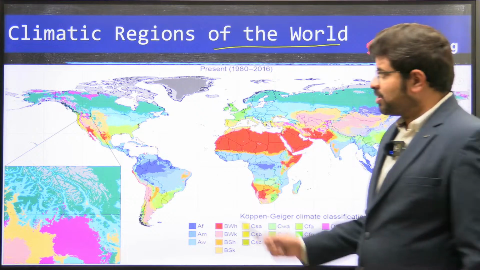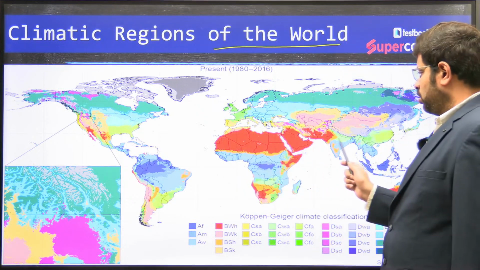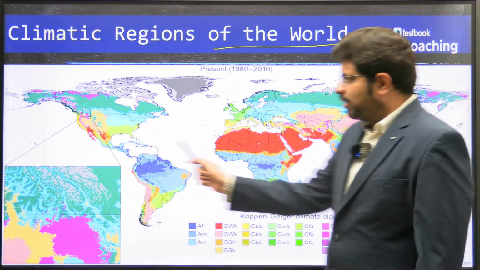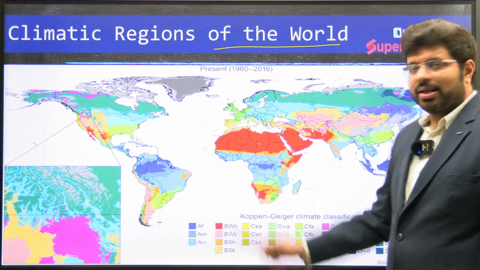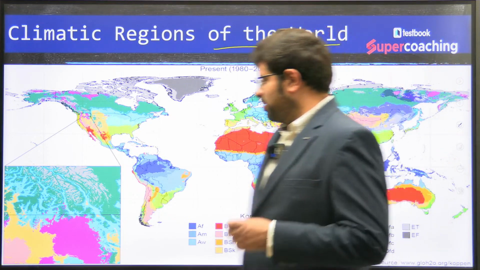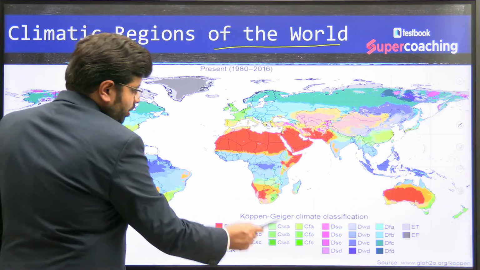Now, if you see these climatic regions, you can see the red color. The red color indicates the tropical hot deserts. You can see the dark blue color, especially here.